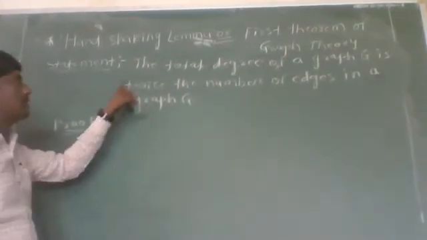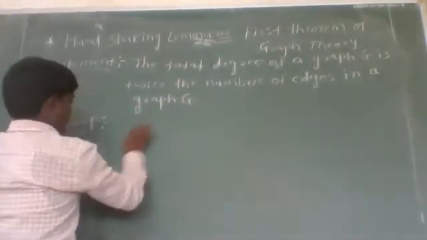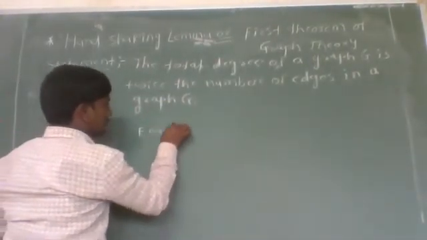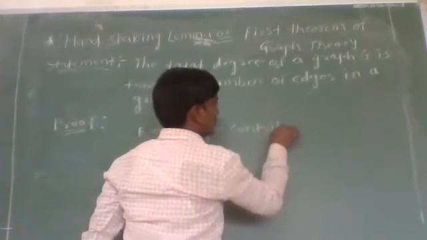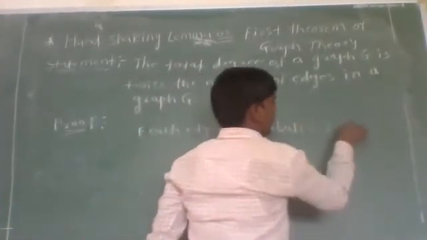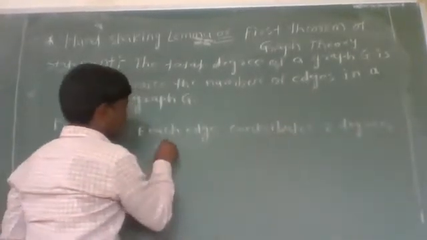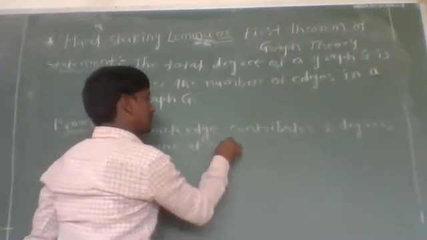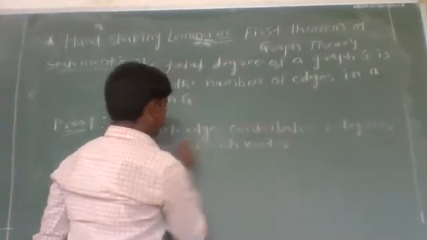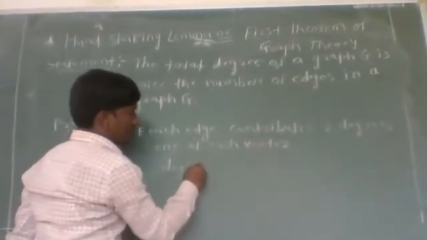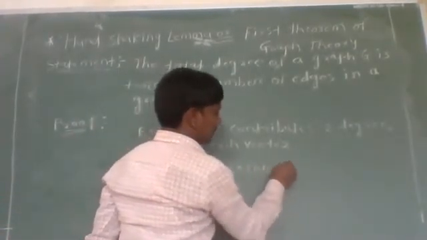Therefore, the total degree of a graph G is twice the number of edges in a graph G. Each edge contributes 2 degree, one at each vertex. So the total degree of a graph G is equal to twice the number of edges.